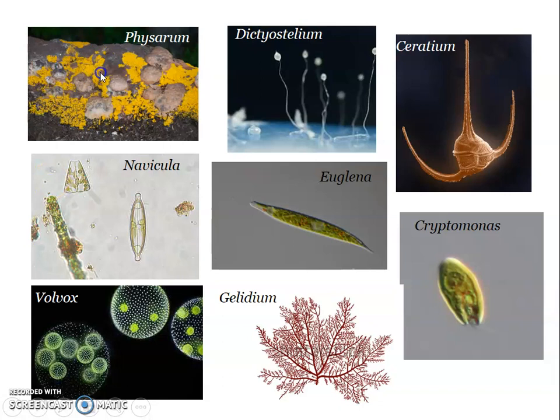Myxomycota, the phylum, includes slime molds, and there are two kinds of slime molds. We have already seen that they are acellular and cellular. So acellular slime mold, an example is Physarum. You can see these yellow colored growths over here. It is a species of Physarum, and it is an example for acellular, or what we call a plasmodial slime mold. Now the next one we have is the cellular slime molds, and an example is Dictyostelium.